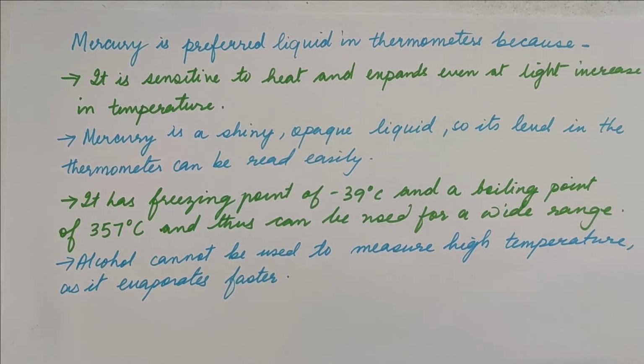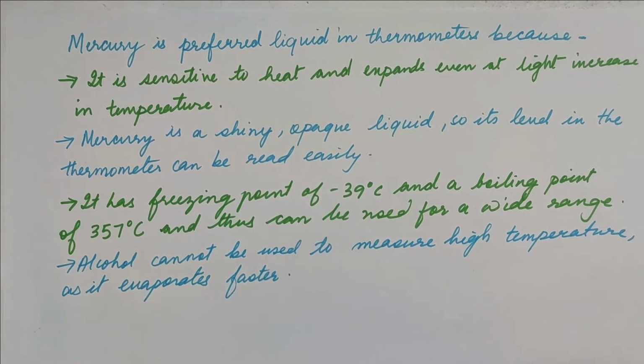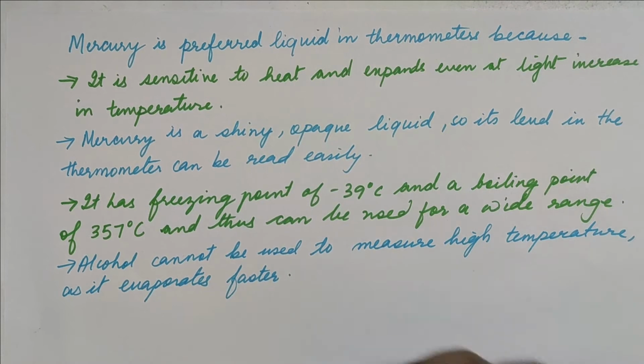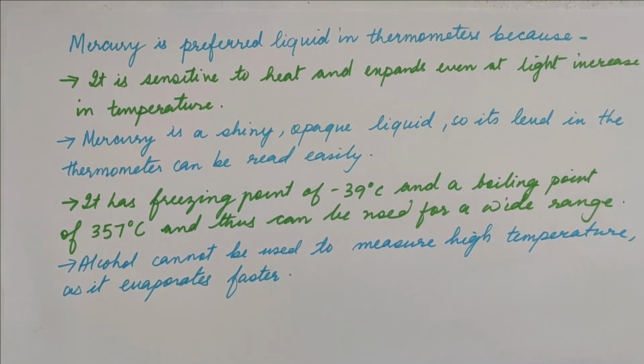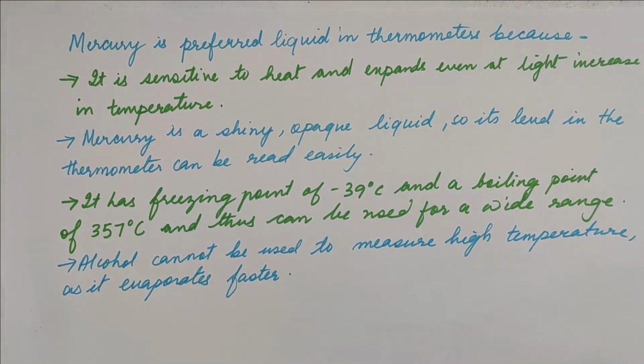Opaque, you understand? Light cannot pass through it. And so you can easily see the rise in temperature and know the person's temperature easily. Now also it has a freezing point of minus 39 degrees Celsius and a boiling point of 357 degrees Celsius, thus allowing us to measure a wide range of temperature. Now, alcohol cannot be used when we have to measure very high temperature because alcohol evaporates very fast. So thus you can say that mercury is the best liquid to be used in a thermometer.